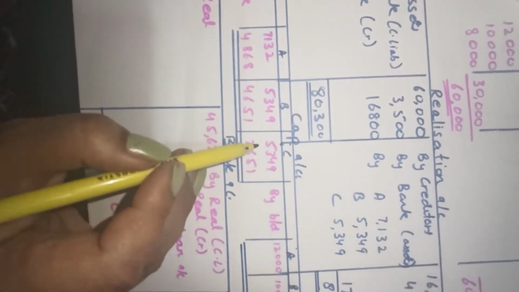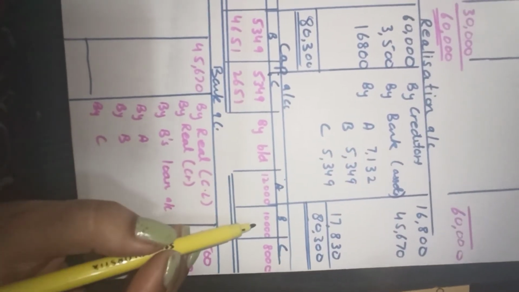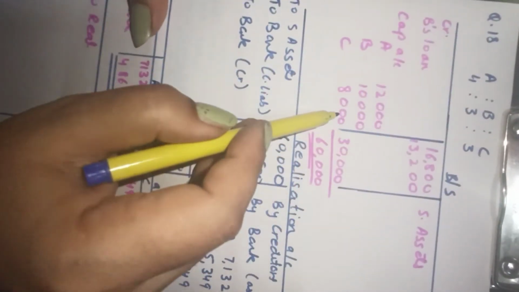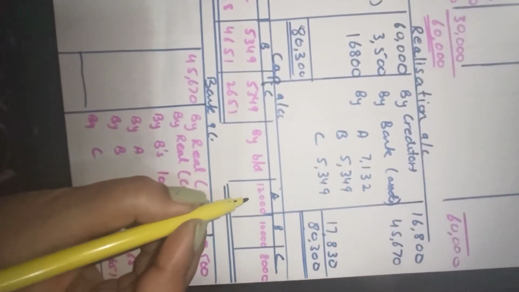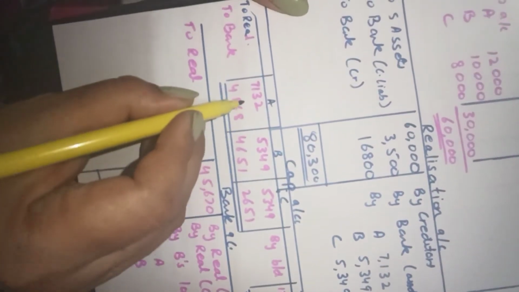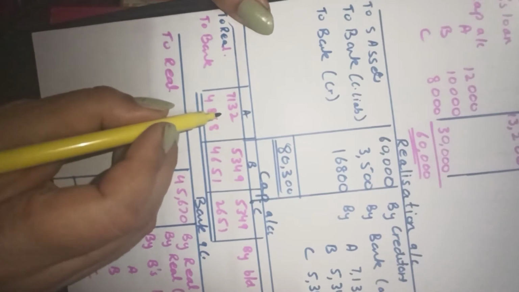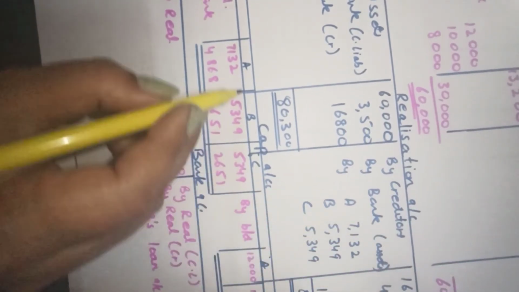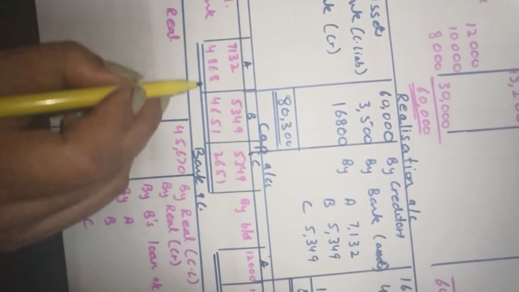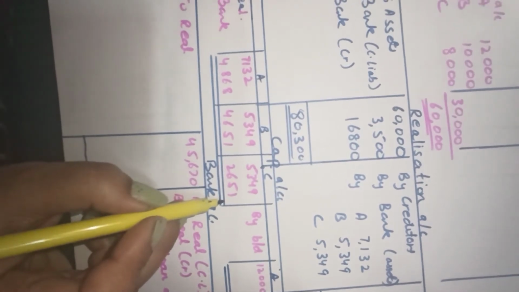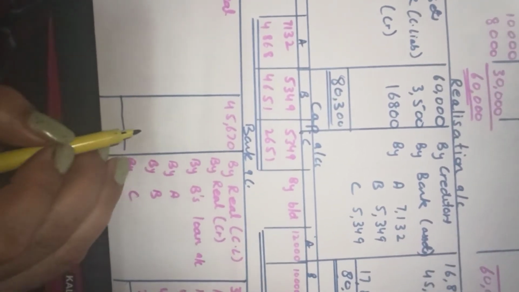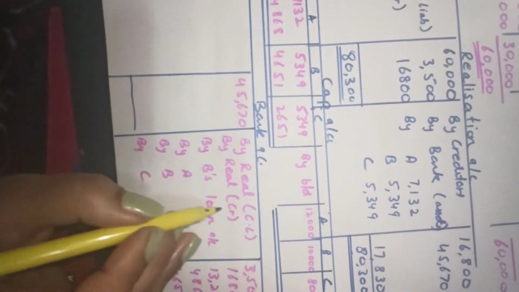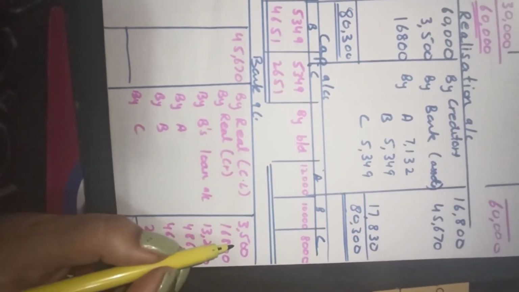Then we make the capital accounts. The balances of capitals have been given to us: 12,000, 10,000 and 8,000. The realization losses we have accommodated here, and these are the amounts to be paid to the partners. Payment to the partners, bank account, realization, the contingent liability had to be paid.